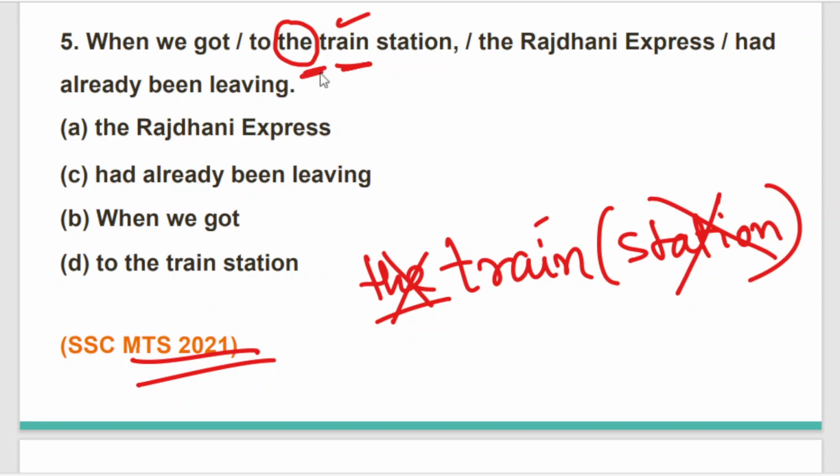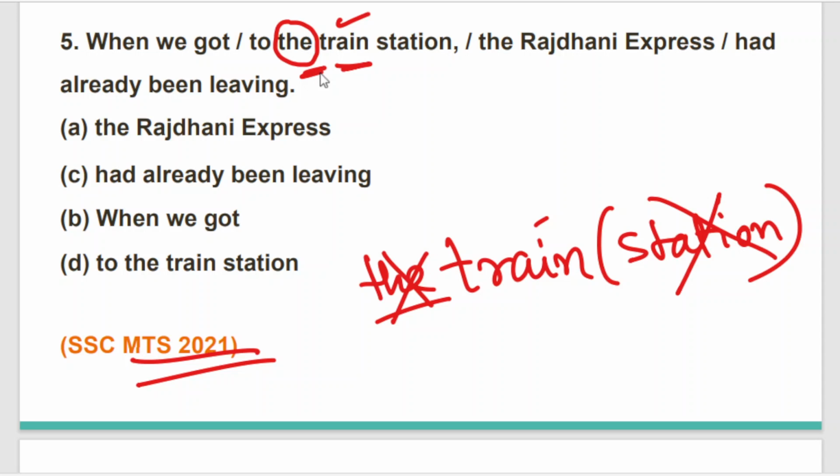So just to make this clear to all of you, it is not essential that whenever you see additional use of articles in a sentence, you have to jump and omit the article to make the sentence correct. That is not actually the way it works. This should be kept in mind.